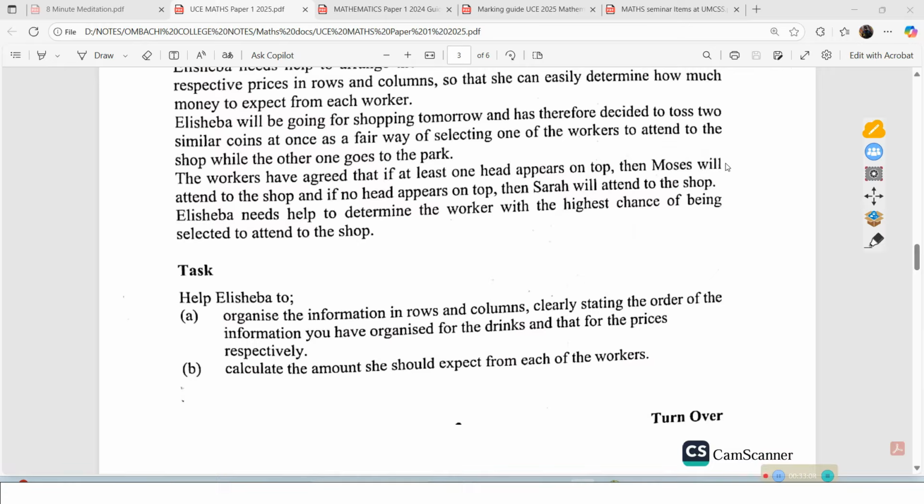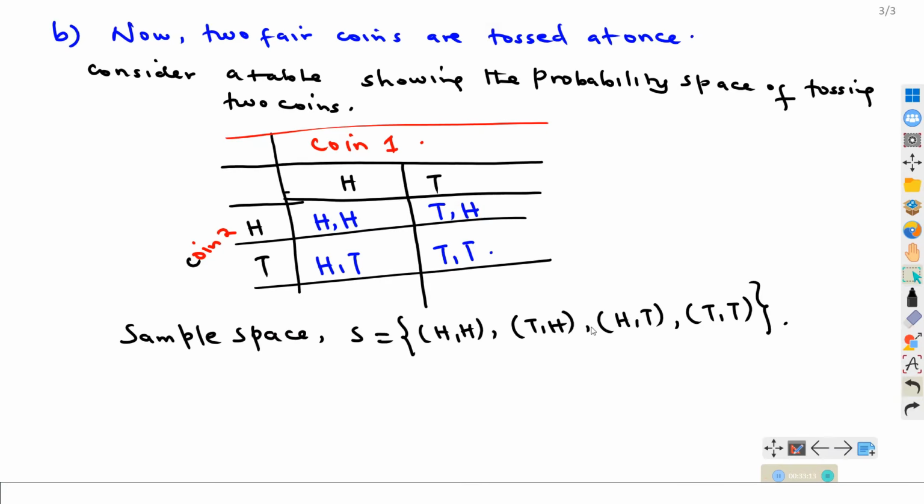So it means, first of all, we need to look at the rule that is given. We are given these two rules.